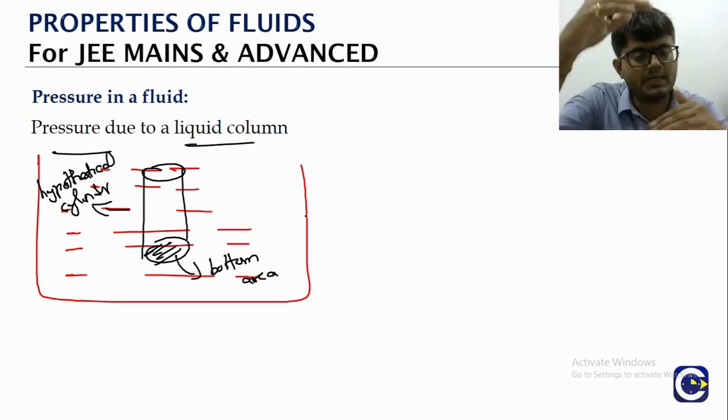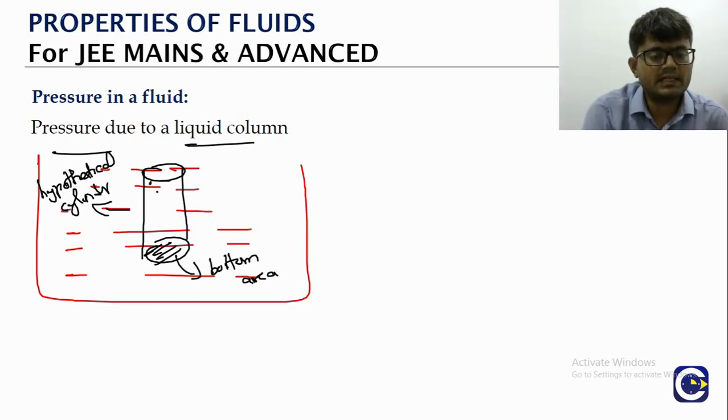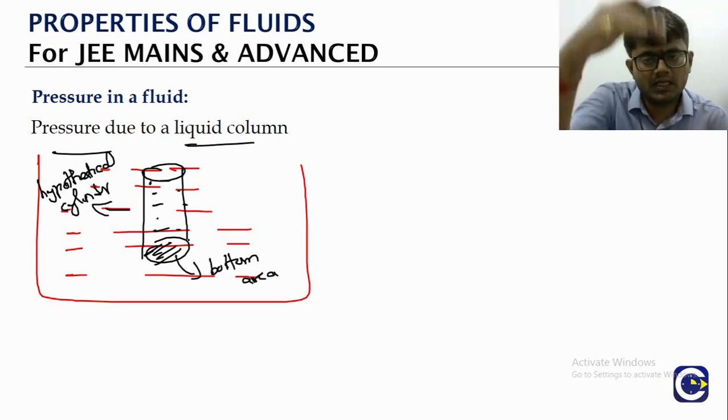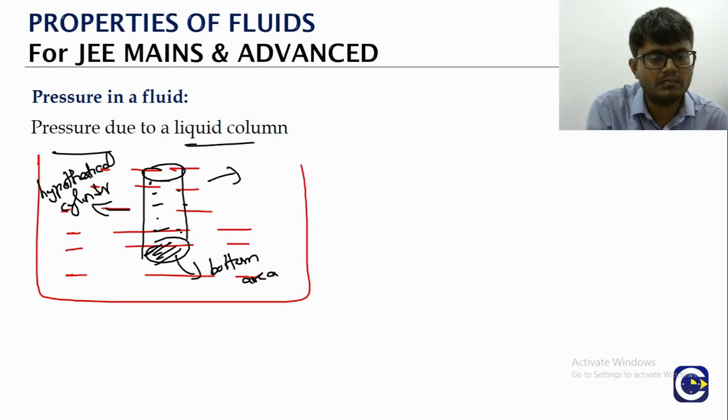So here, pressure due to the liquid column is nothing but the weight of that liquid column. If you take it like a cylinder, the weight will be rho, the density of the liquid, into volume, A into H, where A is the area of cross section and H is the height, into g.